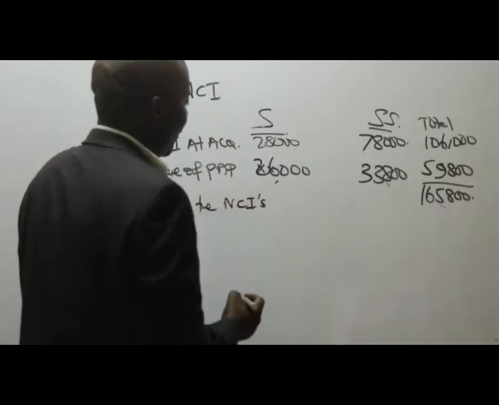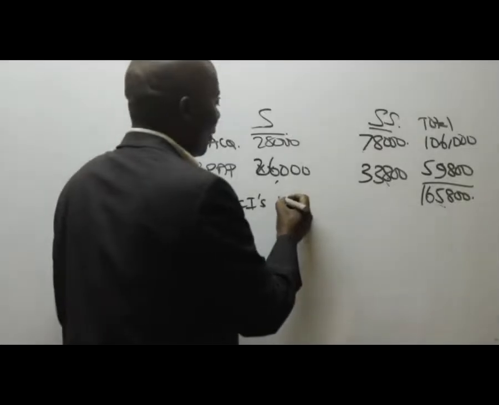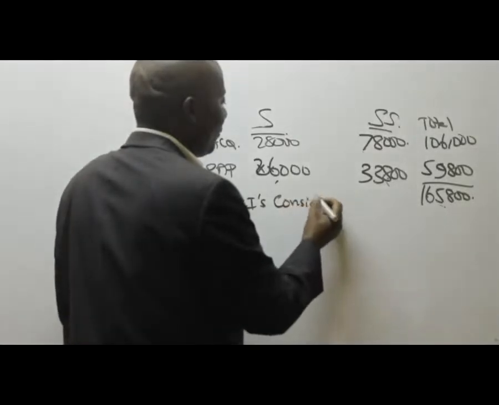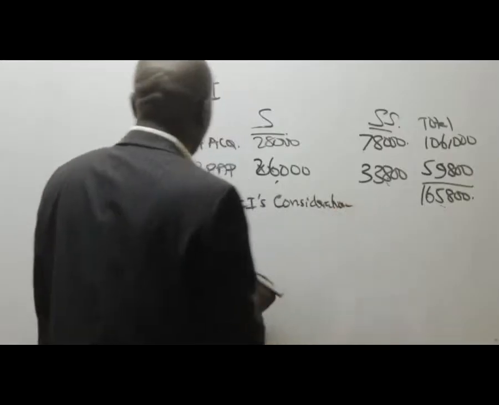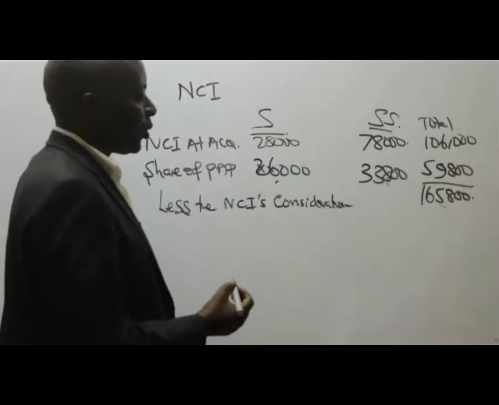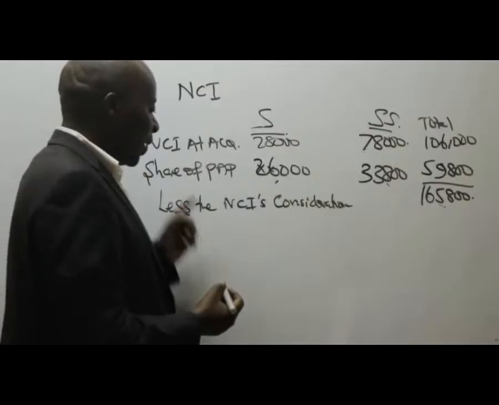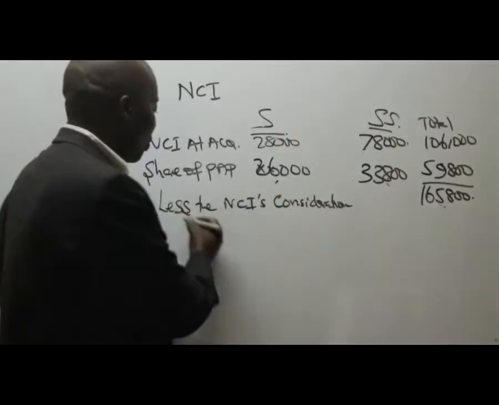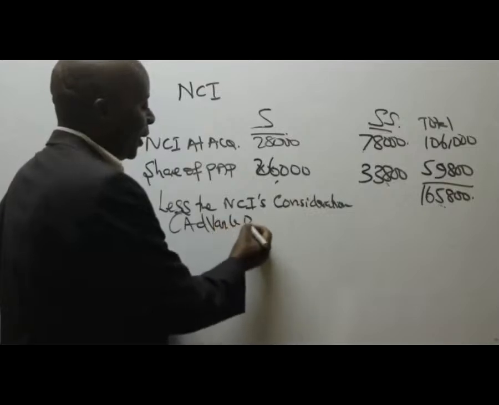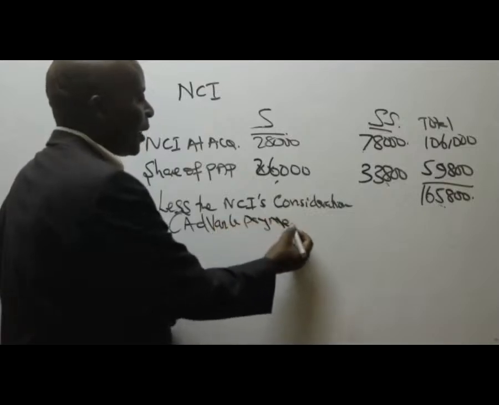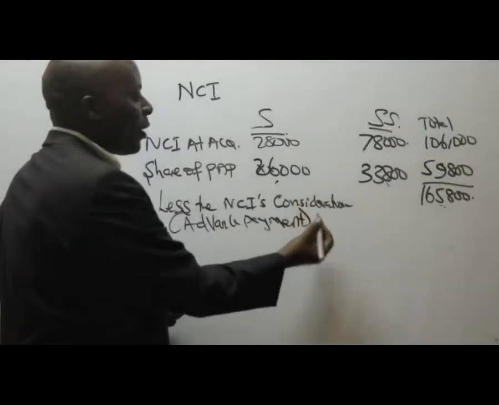NCI's consideration. You less the NCI's consideration, what we call the advance, like an advance payment. You'll be able to see this later. We take care of this to avoid double counting.